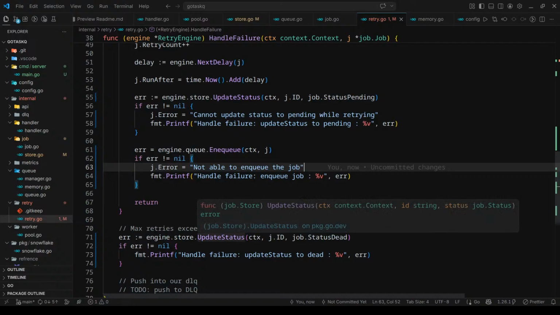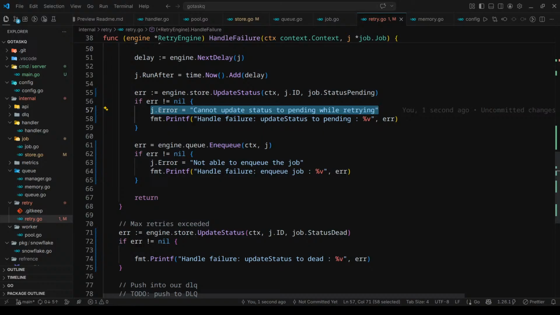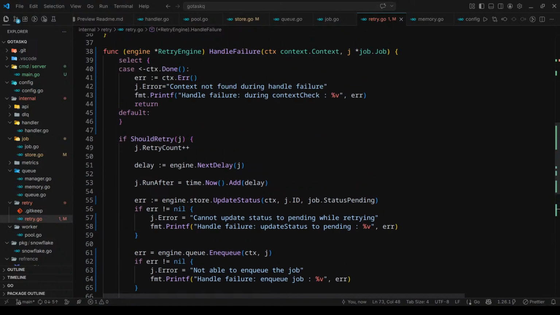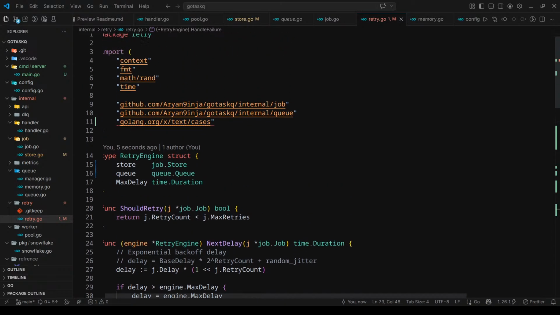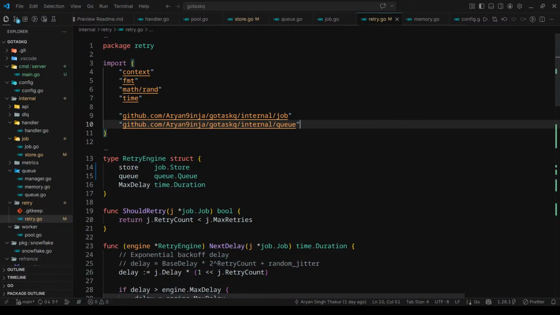And here something like this will work fine. Cannot update status to dead while max retry, something like that. For now, let's just keep it simple as it is, and this one should be removed.